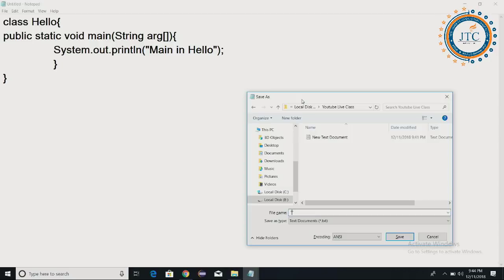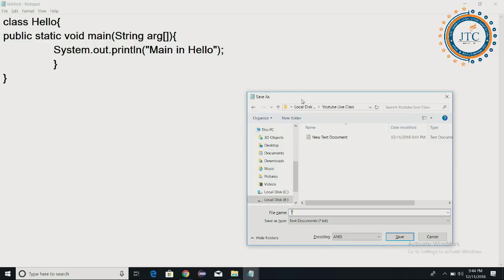So my second question to you all: by what name shall I save this program? Yes, reply. Everything is there in front of you. Can I save it by any name? Can I save it by the name of the class? Tell me. Hello.java. Is it mandatory to write the program in the form of hello.java itself, or can we save it in any way, in any form?